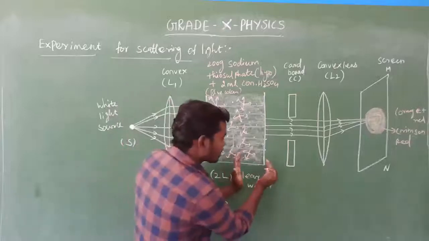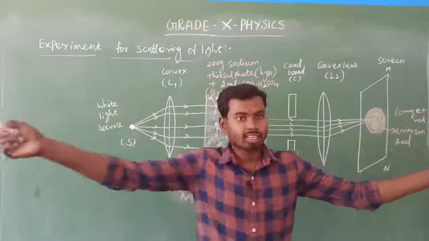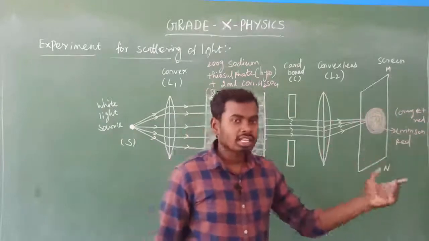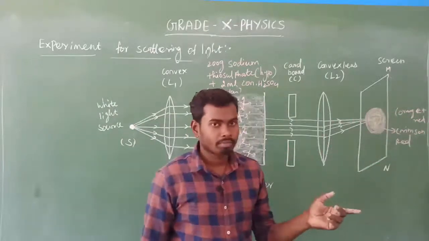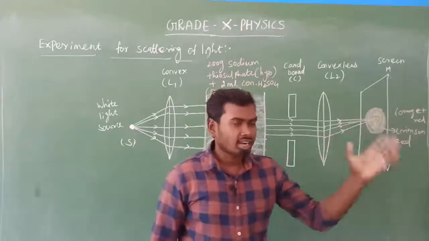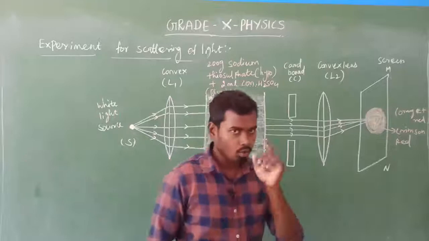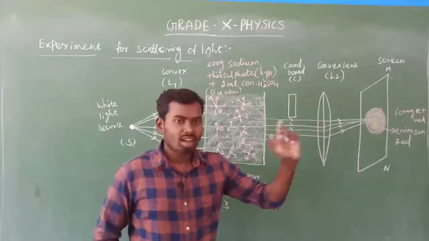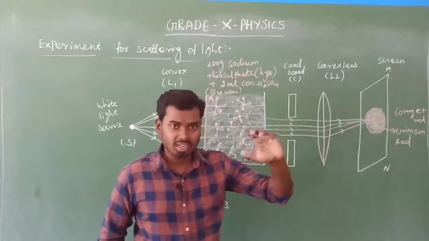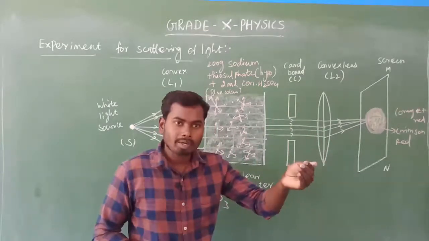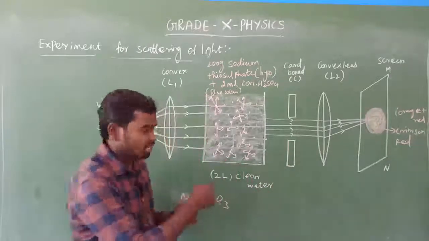Compare this concept with sunrise and sunset. During sunrise and sunset, what color will be there? Only red color. Red color will be there during sunrise and sunset, because the light rays have to travel longer distances. So most of the lower wavelength visible spectrum got scattered. The same concept is happening here.